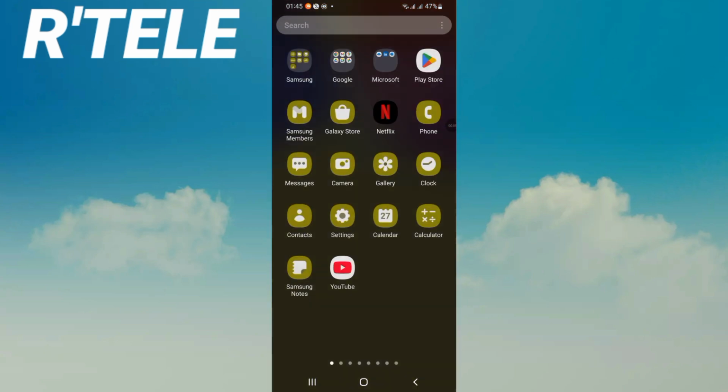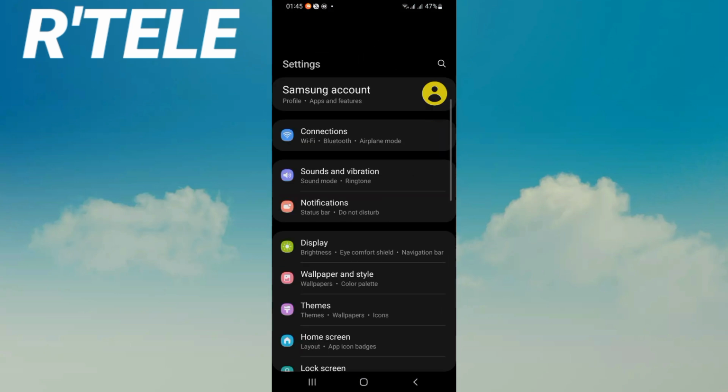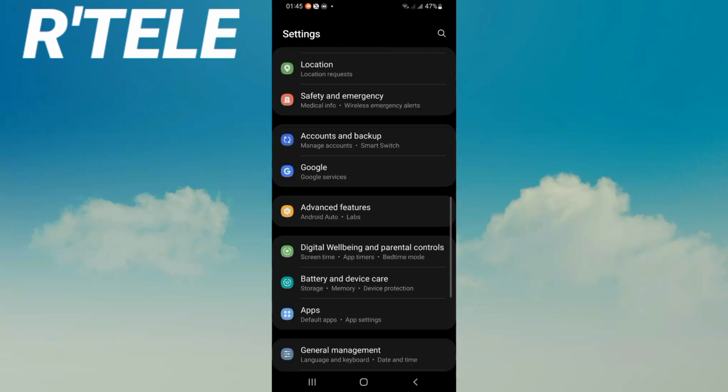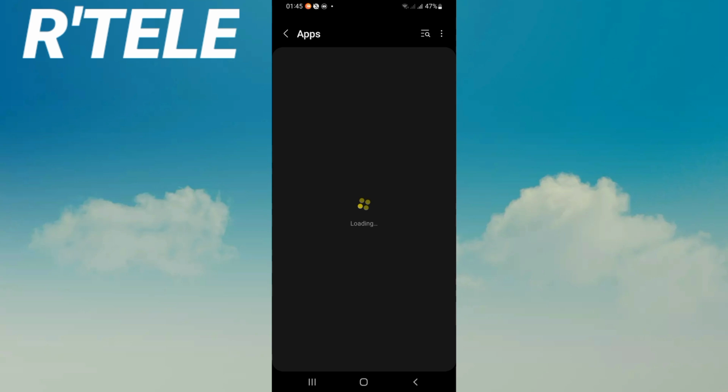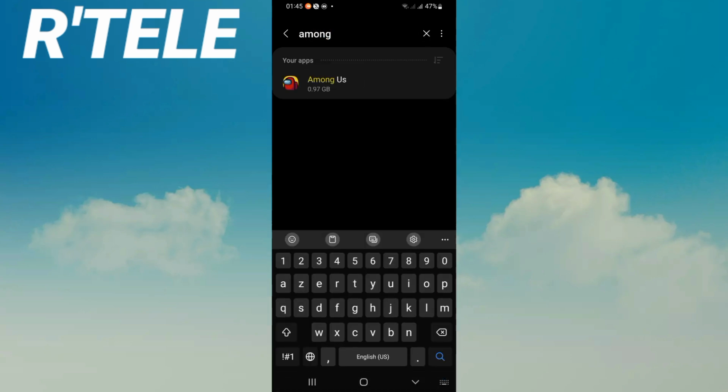So first, go open your settings of your mobile phone. Here you will see this list. Scroll it down, click on Apps option. Inside Apps option, search for Among Us and click on it when you find it.